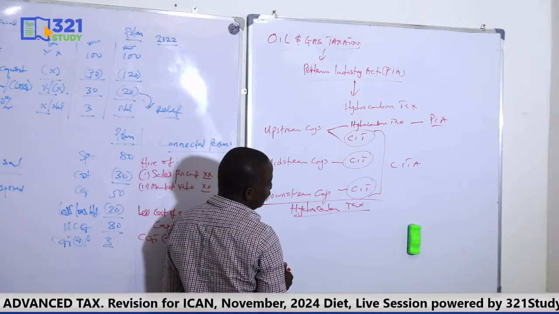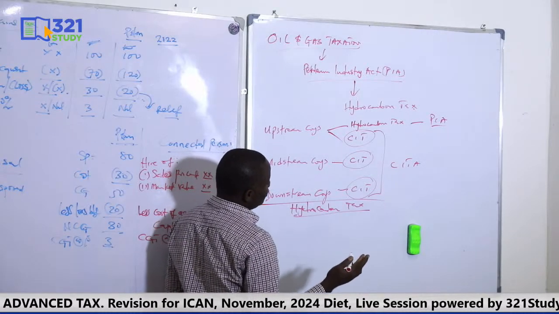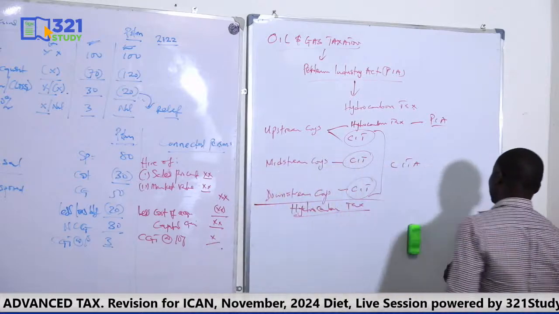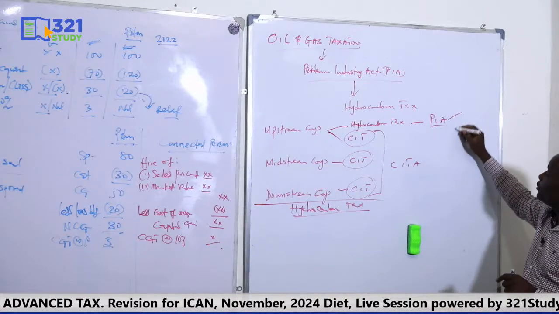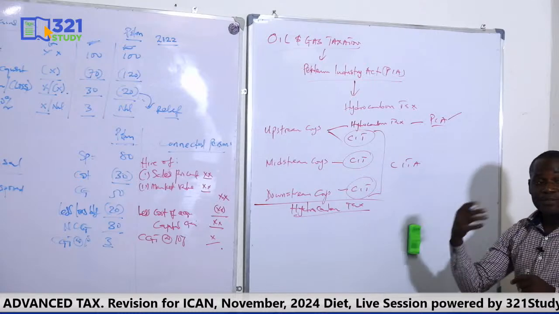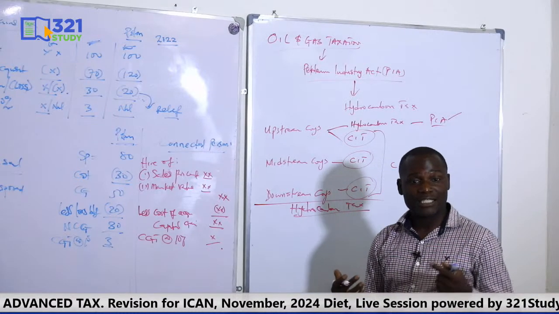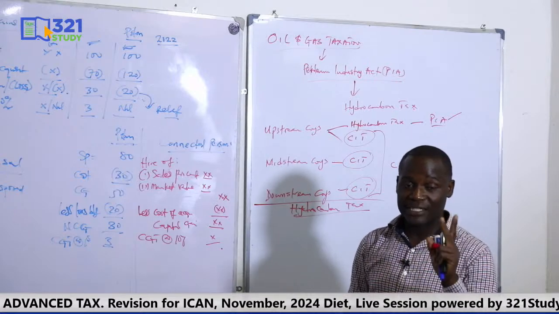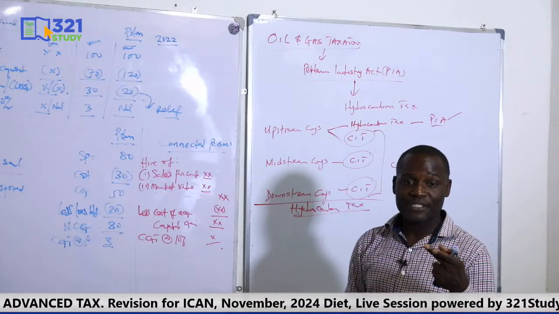Okay? And of course, in upstream, there are two that are also exempted from hydrocarbon tax. What are those two? The two that are exempted are those operating in the deep offshore, and those operating in the frontier basins that are yet to be reclassified. Those are the two upstream companies exempted. Every other upstream company will pay hydrocarbon tax.